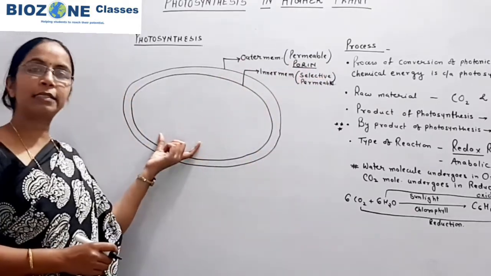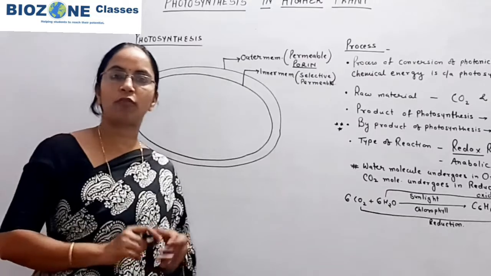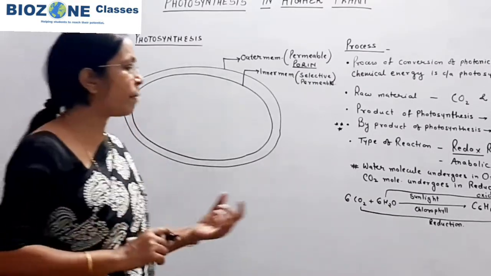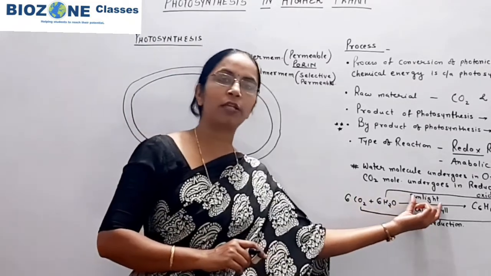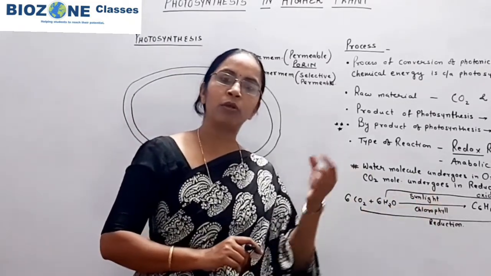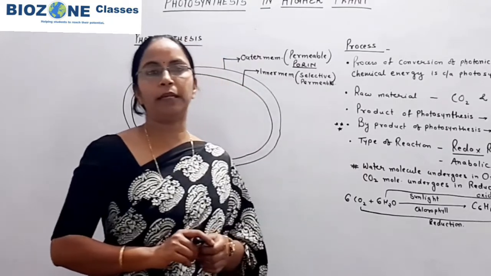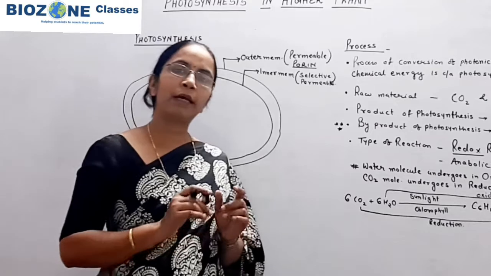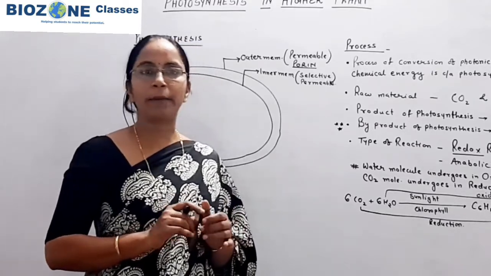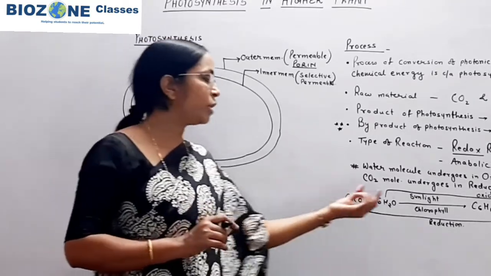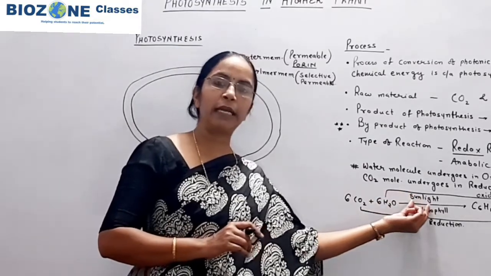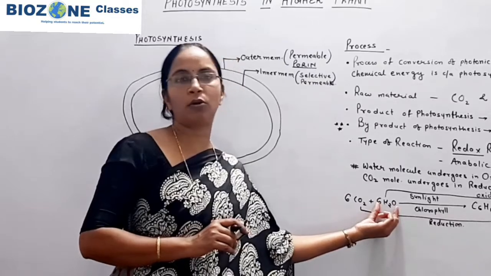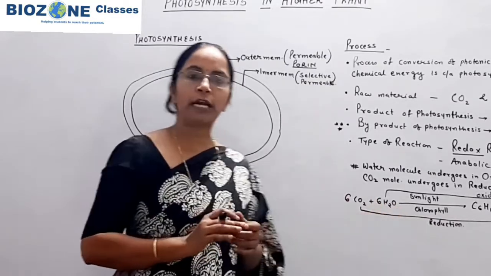Now the chloroplast consists of two major parts, grana and stroma. The grana part is responsible for the absorption of sunlight, because chlorophyll pigments are predominantly present in grana where the thylakoid membrane is present, and these chlorophyll molecules absorb sunlight, and that sunlight is used for the oxidation of water or photolysis of water. So that part you remember.